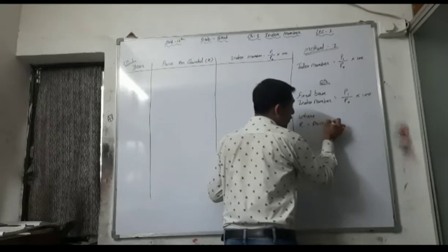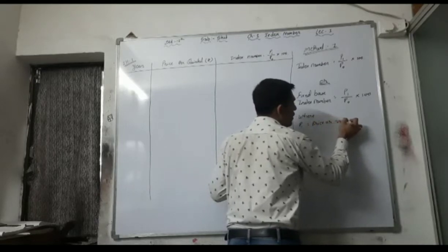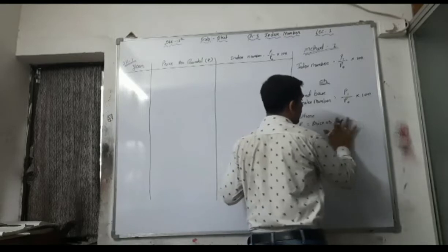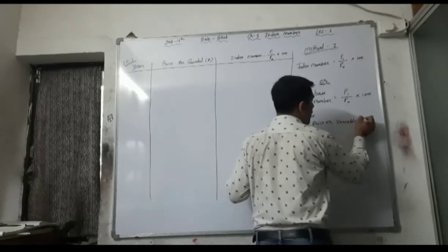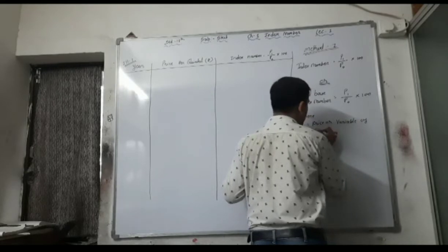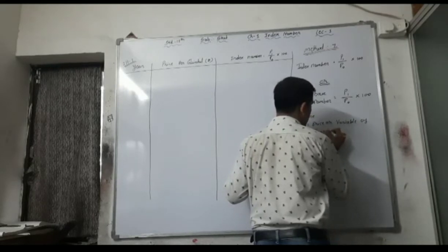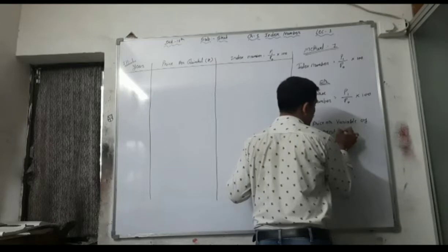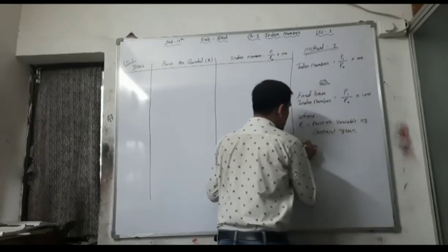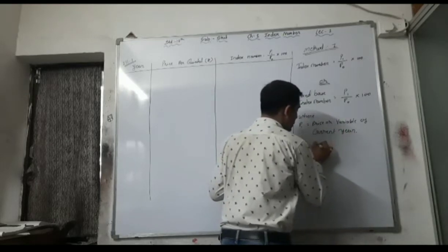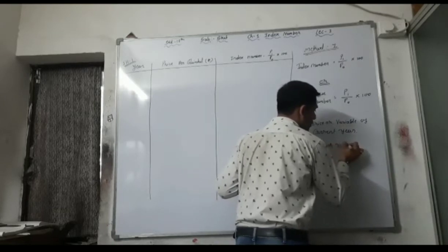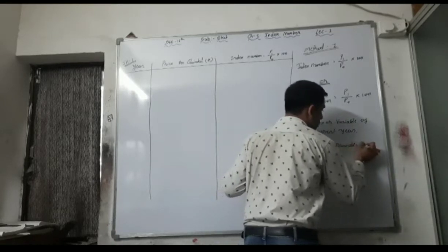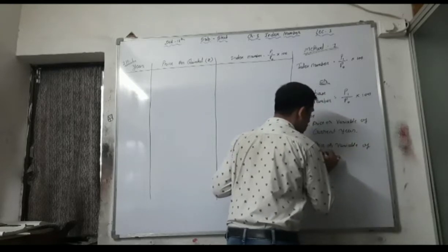price or variable, see, of current year and P0 is equal to price of any variable of fixed or base year.